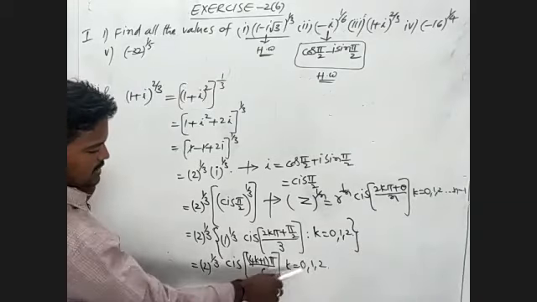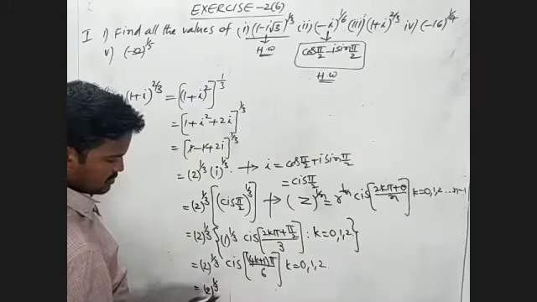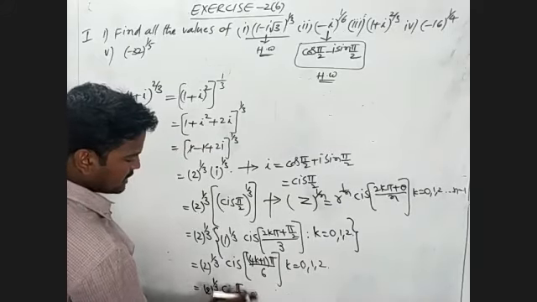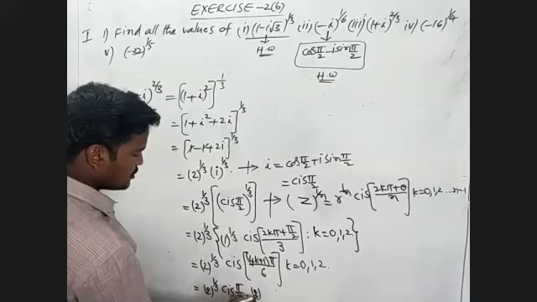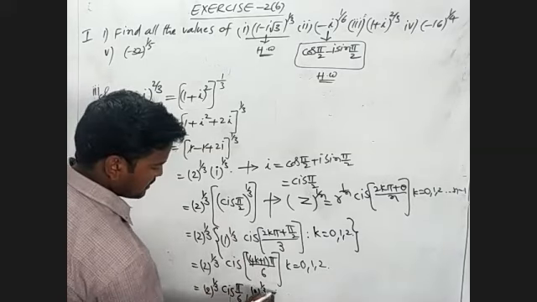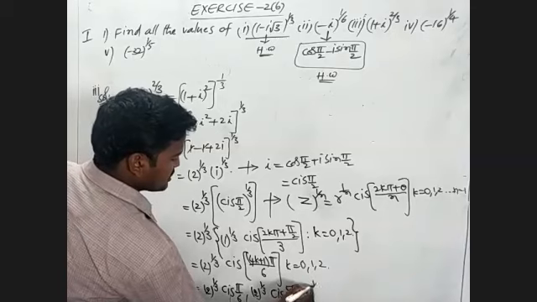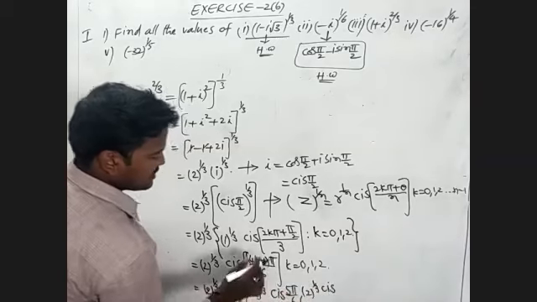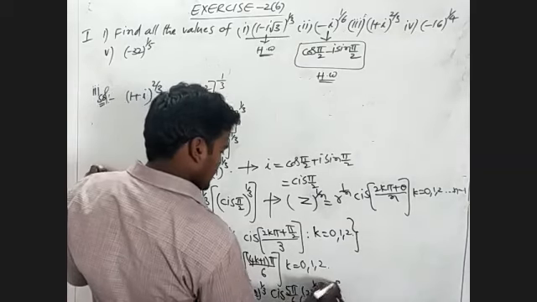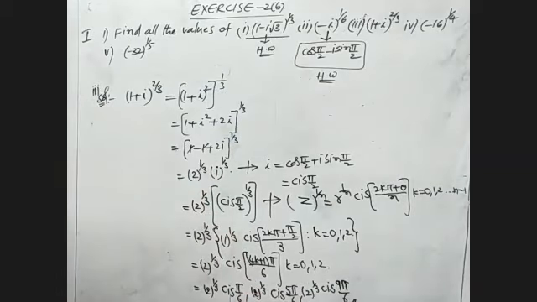First I will substitute k is equal to 0, then 2 power 1 by 3 into cis of pi by 6. Next we take 2 power 1 by 3 into k is equal to 1: 4 plus 1 will become 5, cis of 5 pi by 6. Then 2 power 1 by 3 into k is equal to 2: 8 plus 1 will become 9, cis of 9 pi by 6. These are the three roots of the given one.